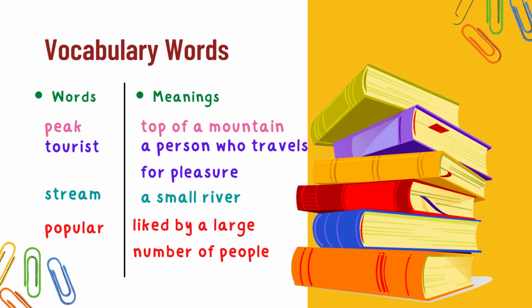First word is peak. Peak is the top of a mountain. Tourist, a person who travels for pleasure. Stream, a small river. Popular, liked by a large number of people.